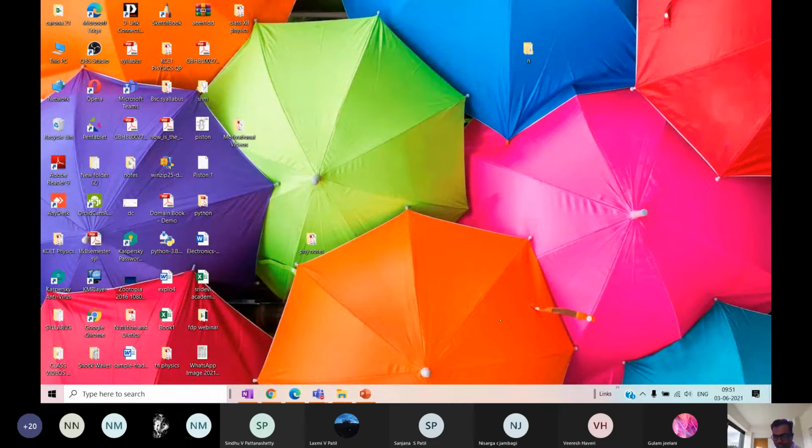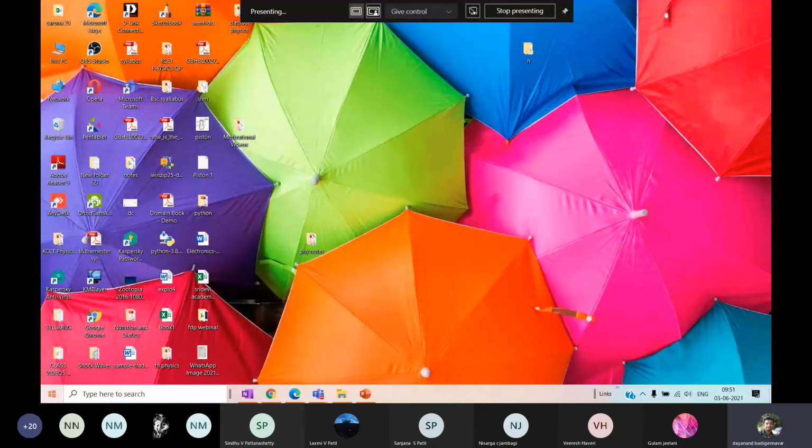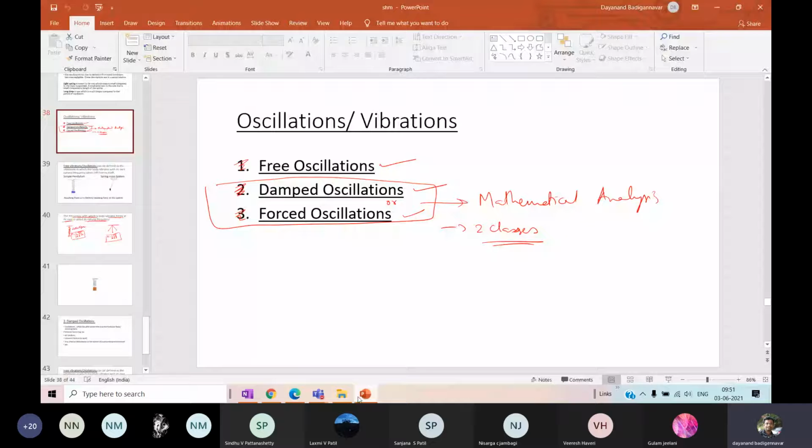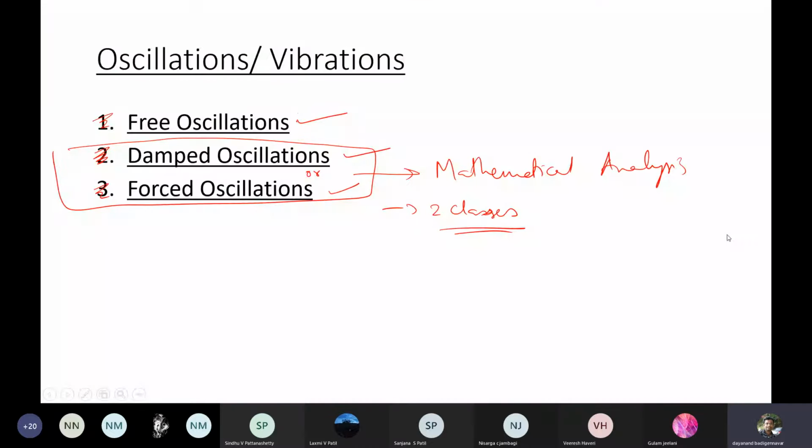Fine. So in the last class, I discussed the types of oscillations. There are three main types of oscillations that are mentioned in your syllabus. The first one is the free oscillation, the second one is the damped oscillation, and the third one is the forced oscillation.